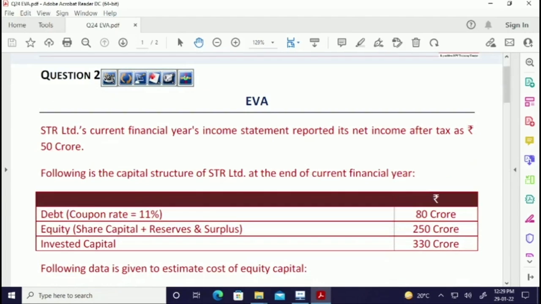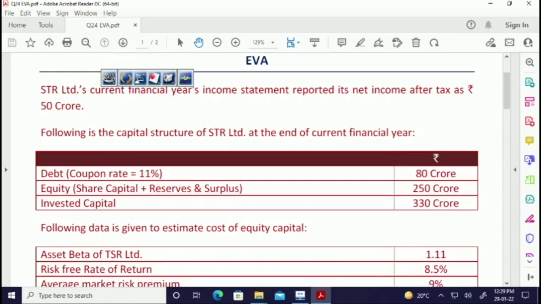So we have STR Limited's current financial year's income statement, which reported its net income after tax as 50 crore. This is net income after tax. It's not net operating profit after tax, so it's not NOPAT. It's PAT. Net income is PAT, 50 crores. But if it's an EVA sum, we need NOPAT. So you have to convert PAT into NOPAT.